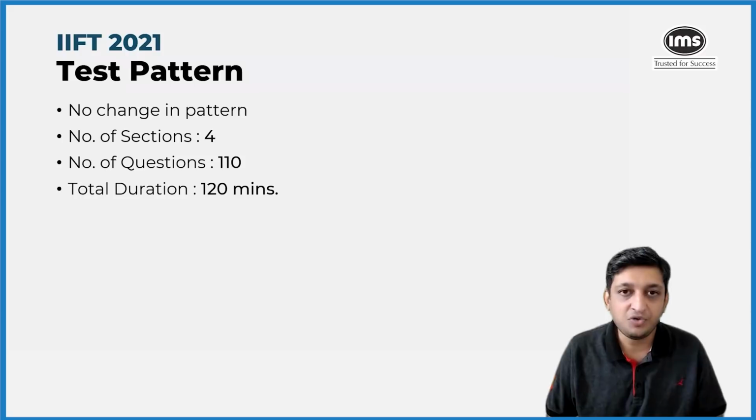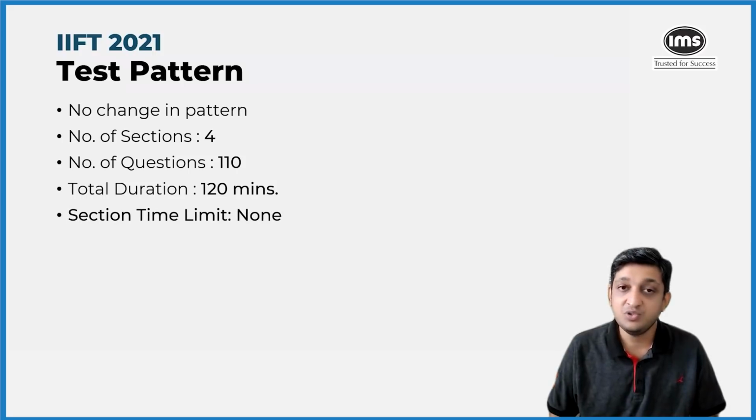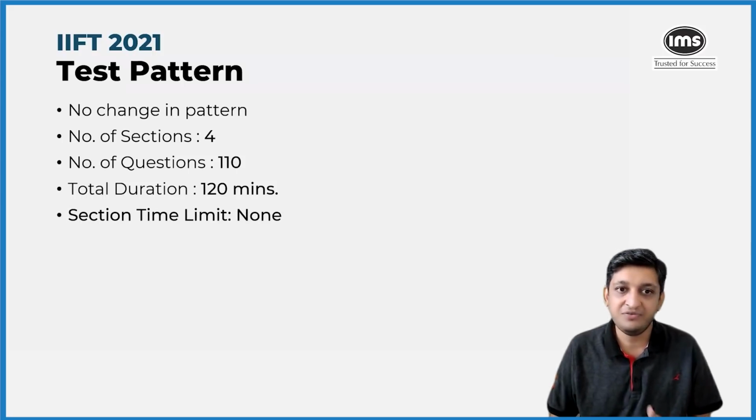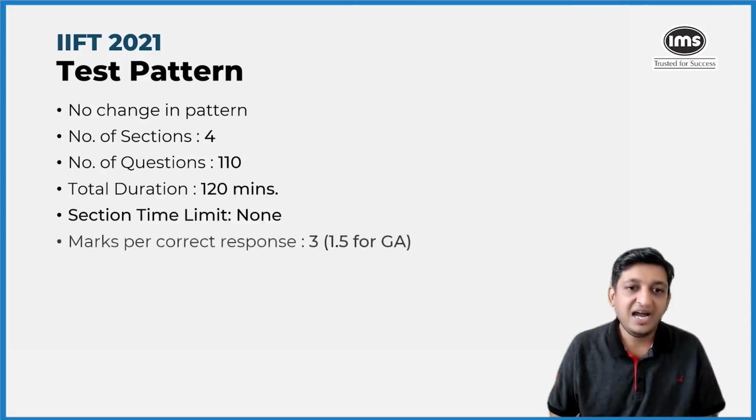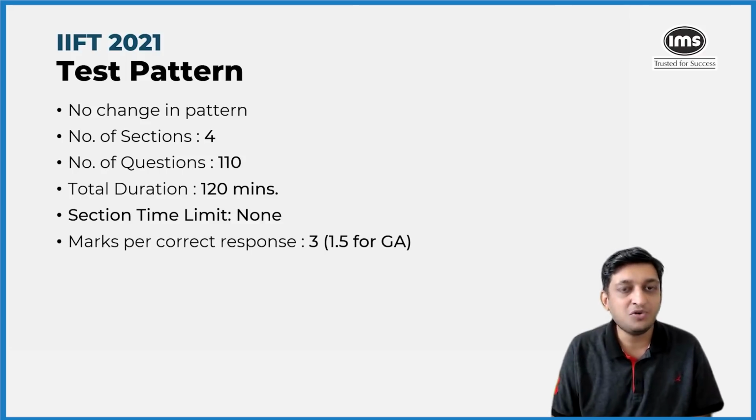The total duration that you got to solve these questions was 120 minutes, so a 2 hour test. There was no sectional time limit as such. You were free to allocate time to each and every section according to your preference and the level of difficulty of the sections. The number of marks that you got per correct response was 3. For 3 of the 4 sections, visibly quantitative ability, verbal ability, reading comprehension, and data interpretation, logical reasoning, you got 3 marks for every correct response.